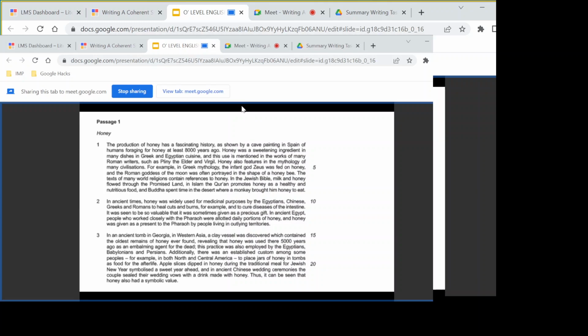Okay, just take a minute and quickly scribble down the content points on your paper from the first paragraph. Okay, ma'am.